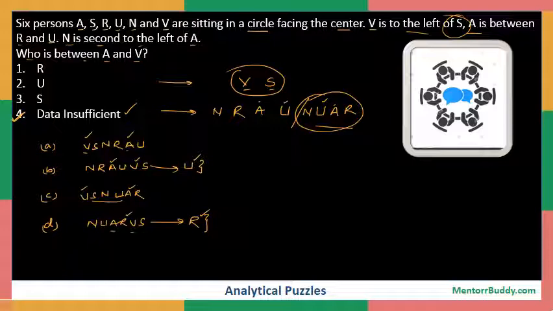So this is how we can reach the answer of a question based on sitting arrangement. Now, as I mentioned in the beginning, we cannot go with the assumption. We are not going to make any assumption about who is going to occupy which place. I hope everyone has understood this.